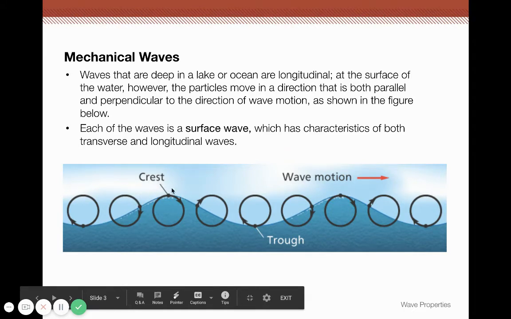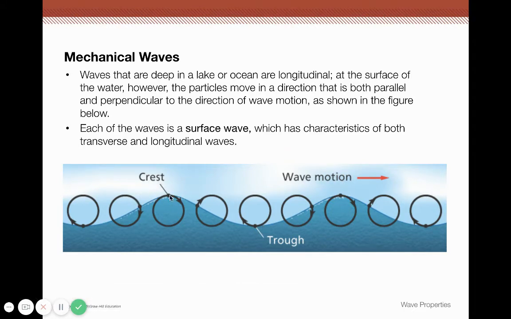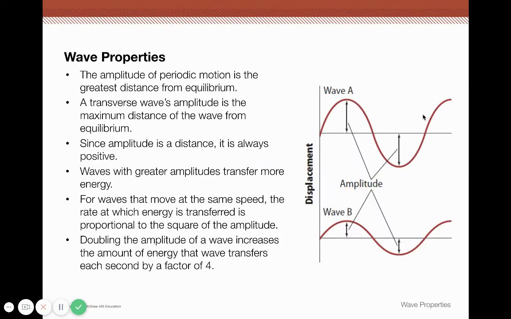And here's our terminology from our last video. So the highest point from the equilibrium is the crest. The lowest point from the equilibrium is the trough. And this wave motion is going in this direction. So each of the waves is a surface wave, which has characteristics of both transverse and longitudinal.